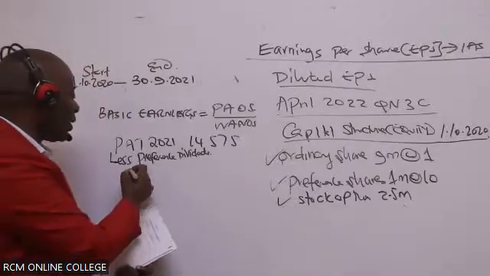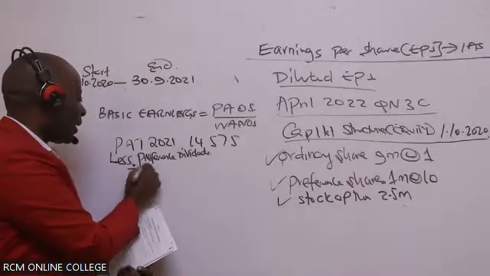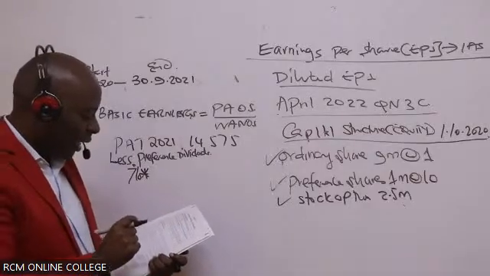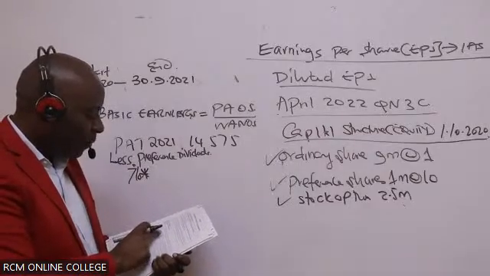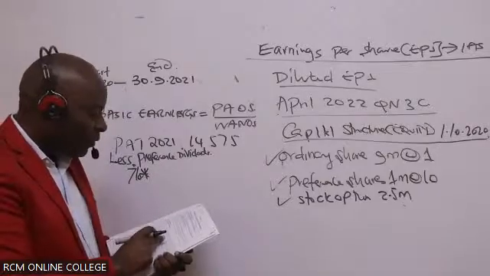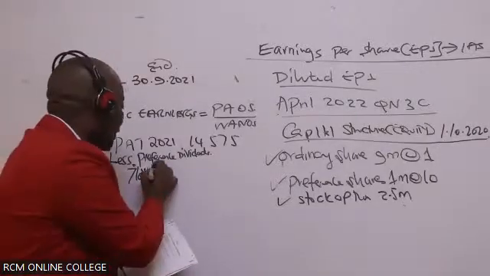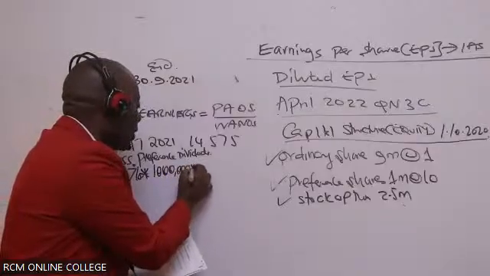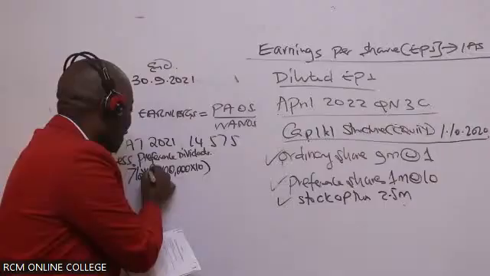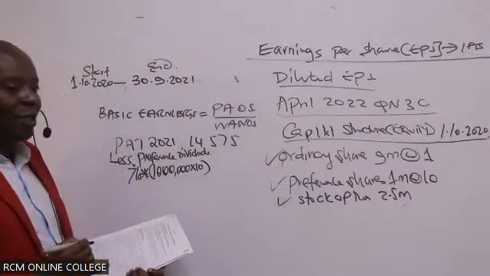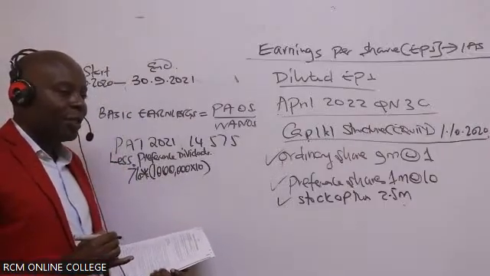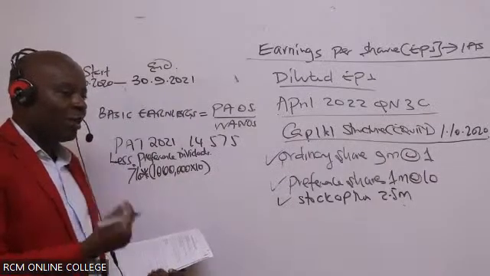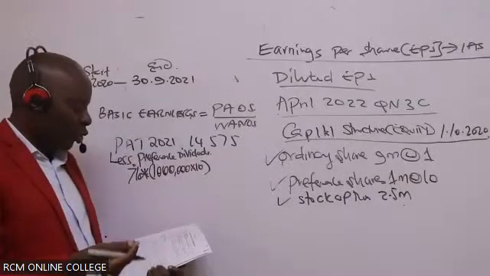And the dividends are quite easy to compute. It is 7% of what was the money that these guys had given us. Remember, it is 1 million, 7% preference shares. So their shares are 1 million, and we know that the par value is 10. So remember, preference dividends are normally a percentage, a coupon, times the total par value.